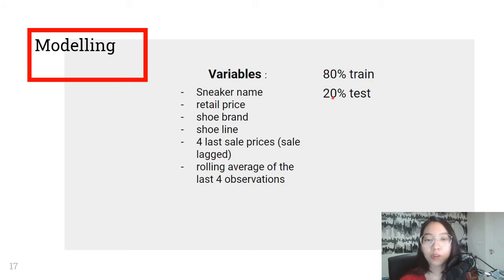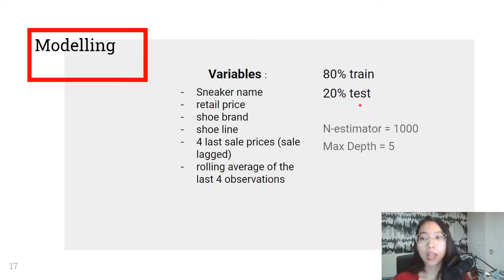For the algorithm, we set the n_estimators to 1000, and we set the max depth value to 5. Then we start the training and testing process of this model using the random forest algorithm.